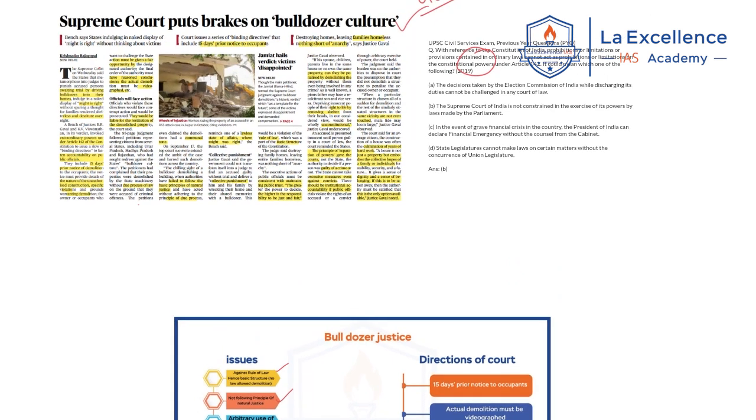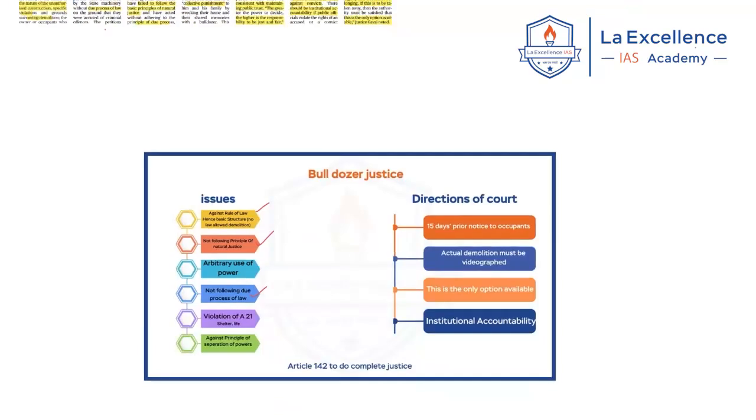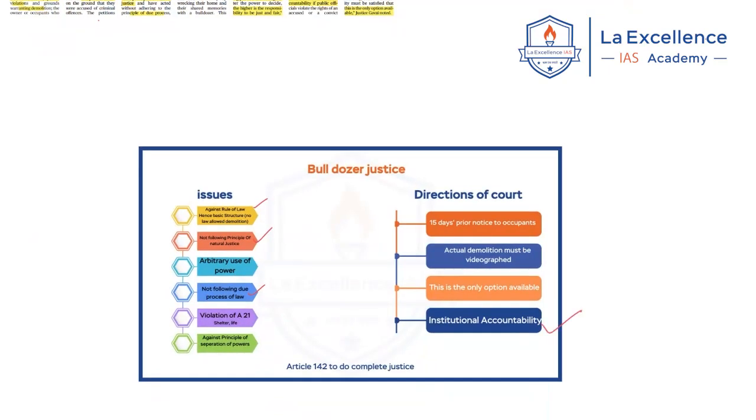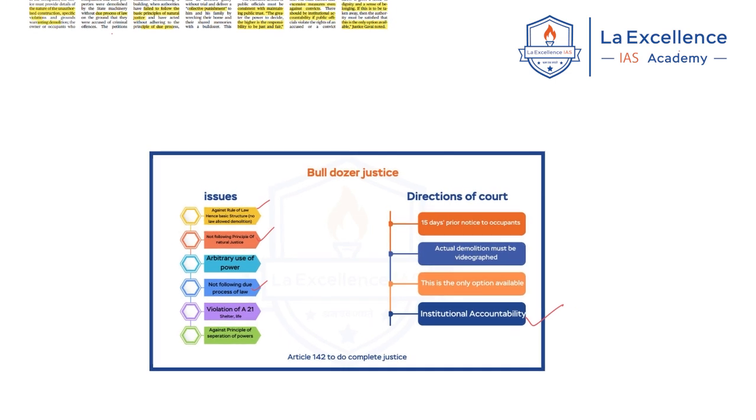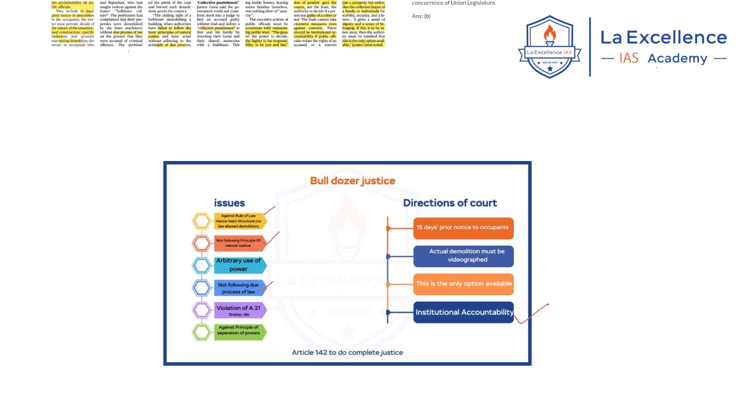You can use the same article in GS paper 4 also. How? In this article, there is a mention of institutional accountability. See here, institutional accountability. This means that if the officers do not follow the due process of law while implementing the demolition process, those officers have to be accountable. Accountability as a topic is there in the syllabus of GS paper 4, so you can use this as an example there also. This is the smart way of linking one news article to multiple GS papers, or multiple syllabus topics within the same GS paper. After reading the news, just give yourself 1 minute so that you can link one news article to multiple GS papers. This is the smart way of reading the newspaper.